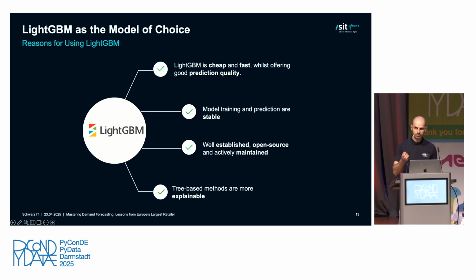Lastly, and I think that's a super important point to drive home here, tree-based methods are more easily explainable. First of all, that means that if we see that a model is off, we can look at the historic sales of an item, and we understand why the model predicts as it does, and how we can avoid it in future, and how we can improve our approach. But also, we can explain to the stakeholders, to the business, how the model works. This allows them to understand the capabilities, but also the limitations of our models. And this just saves a lot of headache.